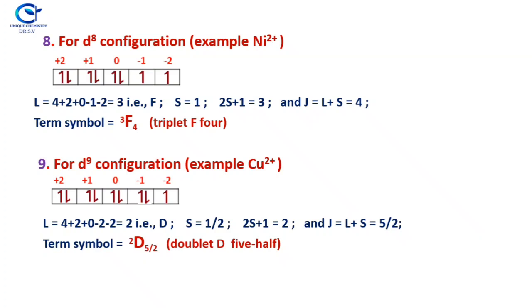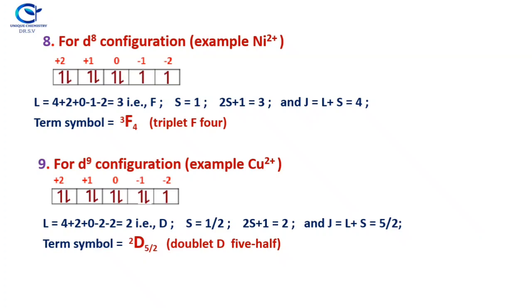The 9th example is for d9 configuration, for example copper 2+. Now you see only one electron is left unpaired and all other electrons are paired. The L value is 4 plus 2 plus 0 minus 2, which is equal to 2. So there is a D state. Only one unpaired electron is there, so S is equal to 1/2. And 2S plus 1, the spin multiplicity, is equal to 2 because S is equal to 1/2. And the J value is equal to L plus S, that is, L is equal to 2 and S is equal to 1/2, so 2 plus 1/2 is 5/2. So the term symbol is doublet D 5/2.